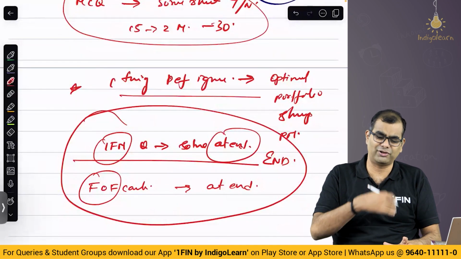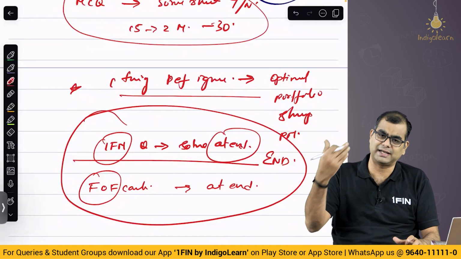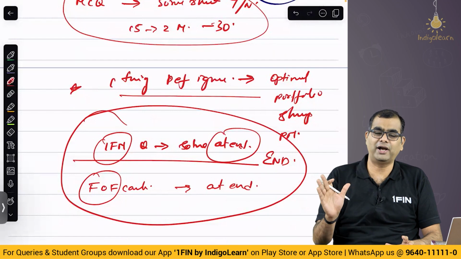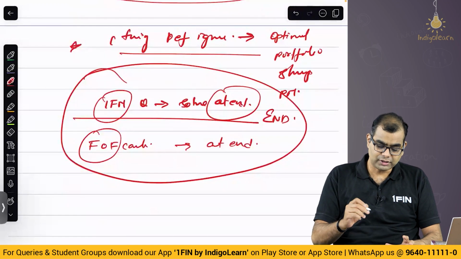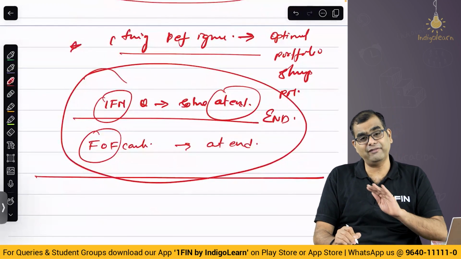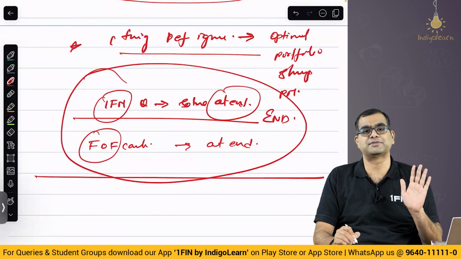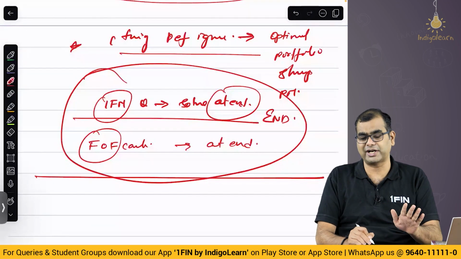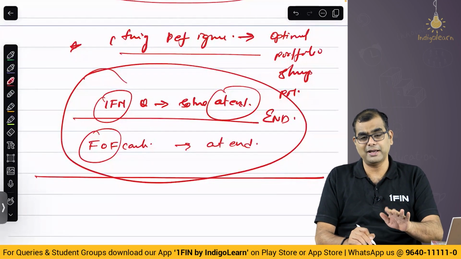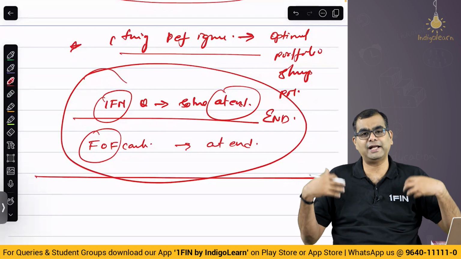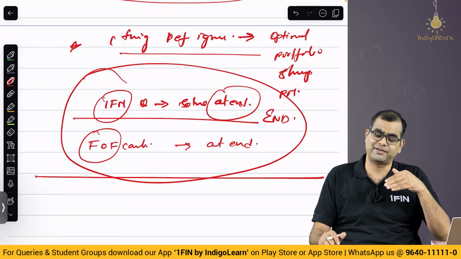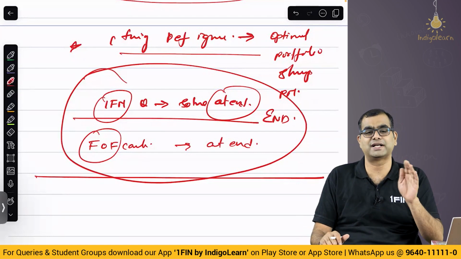And this optimal portfolio, just ignore it. If it comes in the exam, it is bad luck anyway. Leave it, because there is no point trying to waste time on that. Okay, so please spend time on everything else in the material other than these aspects. Fate of forward contract, definitely study. IFM, definitely study, but don't overdo your entire preparation on fate of forward contracts alone. There are several other varieties of questions that can be asked.